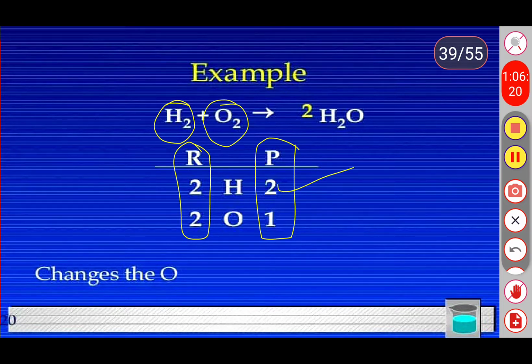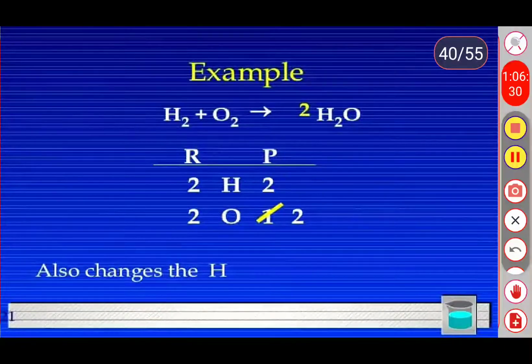So what do we need to change? We need to change the oxygen atom. So change it first. Instead of 1 we can take 2 atoms of oxygen. Now check whether the reactants and products have an equal number of atoms or not.